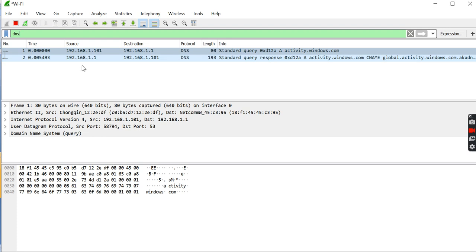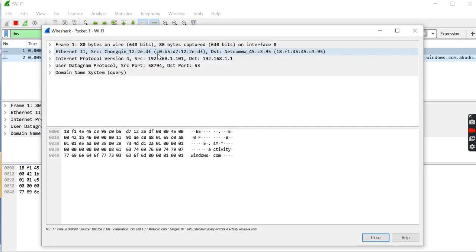Now we have to double click on it. So this is Ethernet II, and this is the router company, this is the manufacturer bit, and this is the device code.